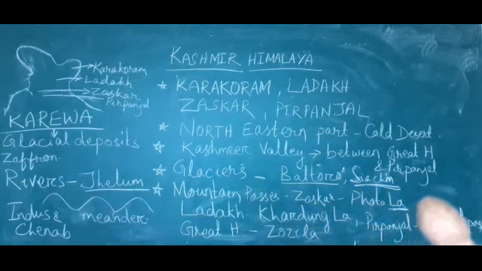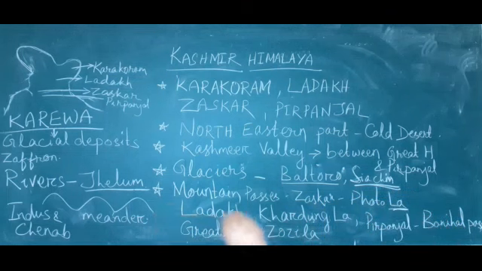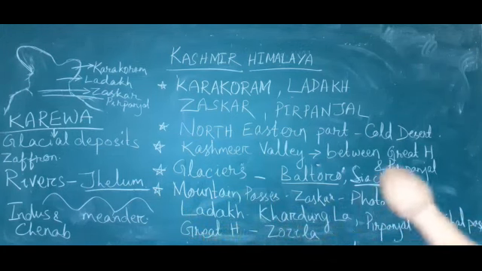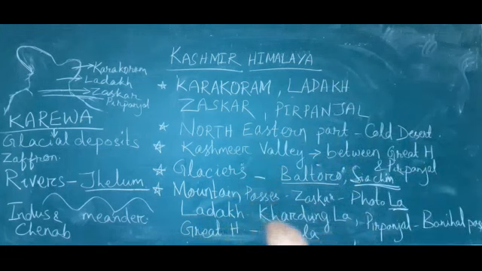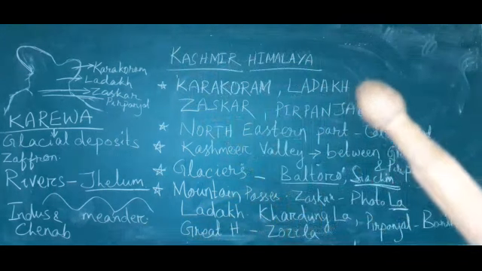La means pass. Then in the Ladakh mountain range, which one comes? Khardung La. Okay, in the Ladakh mountains, Khardung La. Then in your Pir Panjal, Banihal Pass, and in your Great Himalayas, Zoji La Pass. These are the mountain passes found in Kashmir Himalaya.